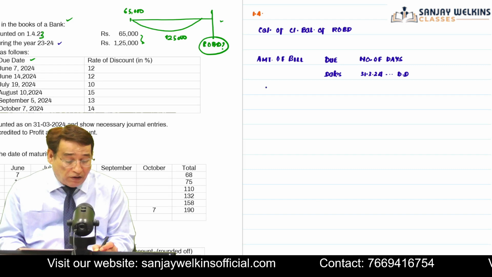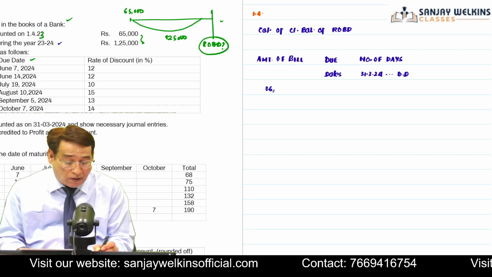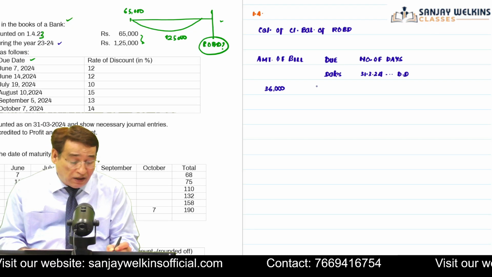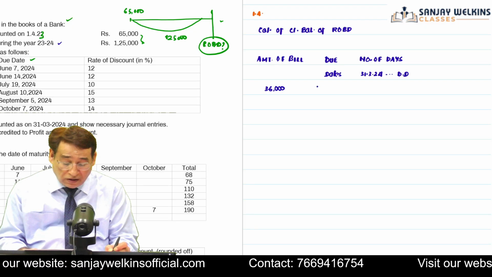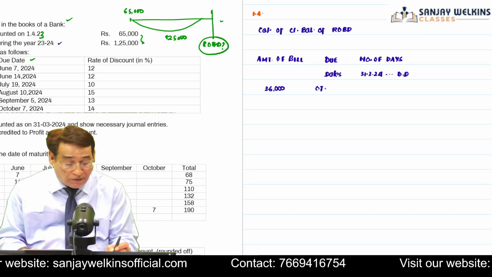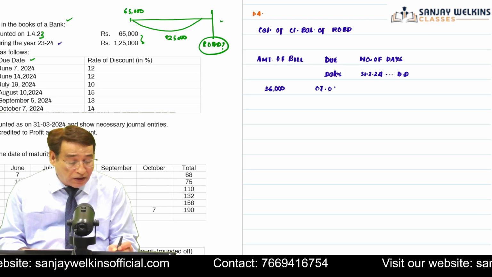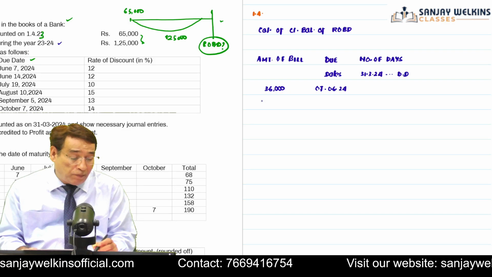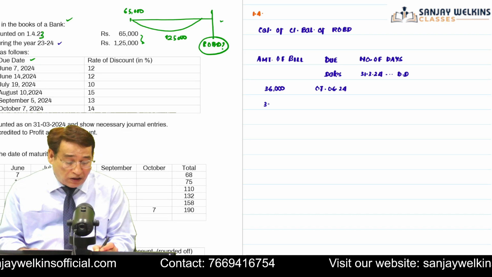For example, the first bill is 36,000, correct? First bill is 36,000. Its due date is given to us as 7th of June, 2024. I will compute the days later on.